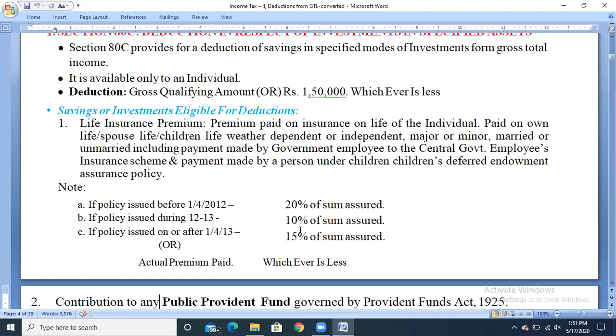Okay. This amount will be taken only when the policy amount has been given in the problem. If they have not given any policy amount, there is no need for calculation. Directly we are going to take the actual premium paid.